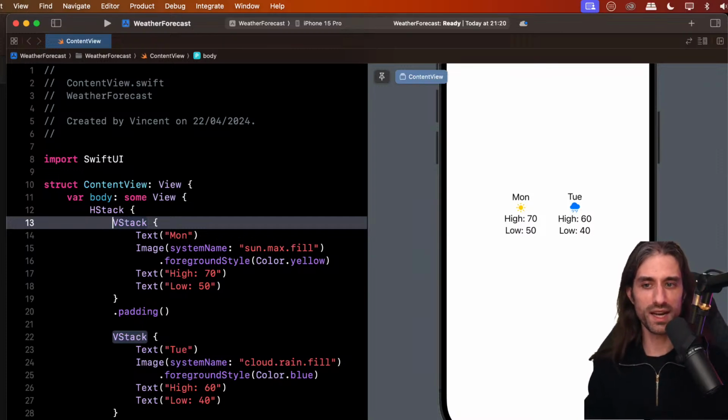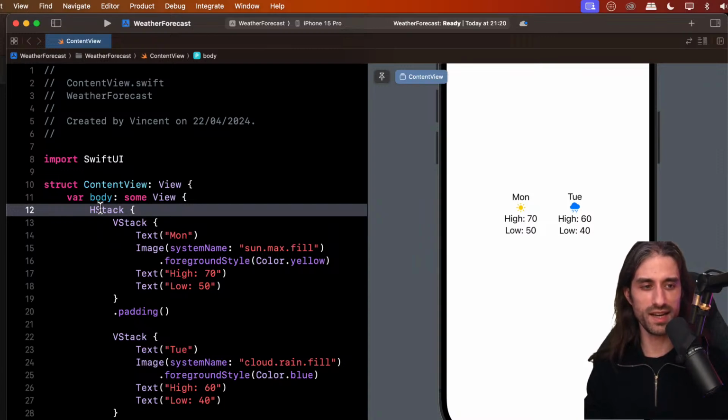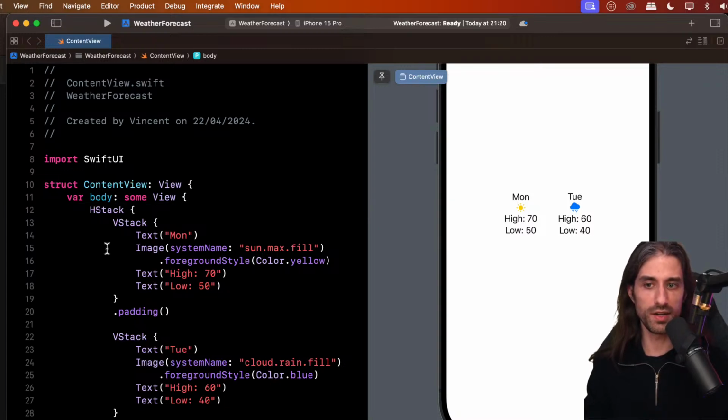So don't be confused by that. They are still displayed horizontally because we've put them into an HStack. I'm saying this because when you are very new to computer science, you might be confused as to why these two things are side by side when they are one on top of each other in the code. It's because in the code, the next line is always after the previous line.